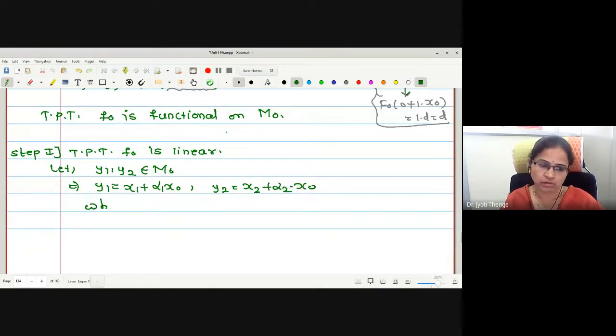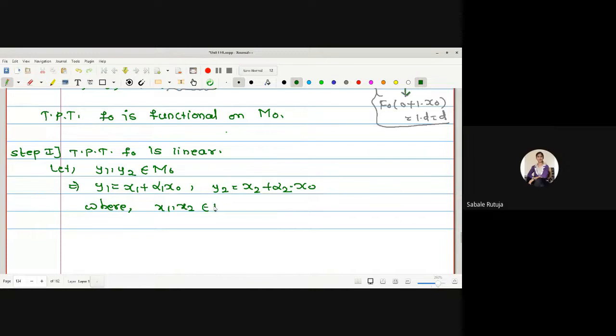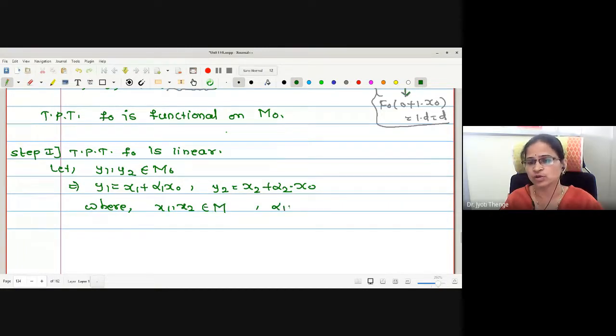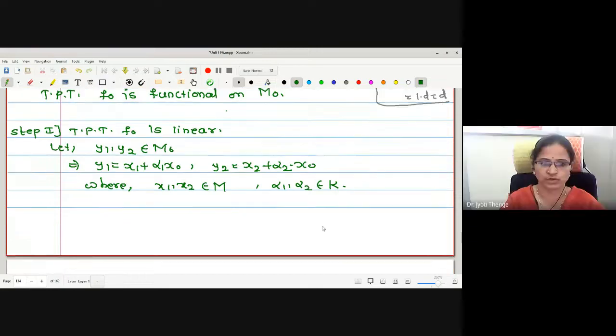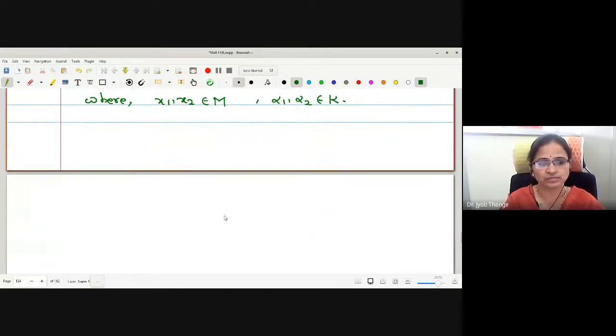What about x1, x2? They are elements of which space? Yes, they belong to M. And what about the scalars? They belong to the field. Okay. Now what to consider?